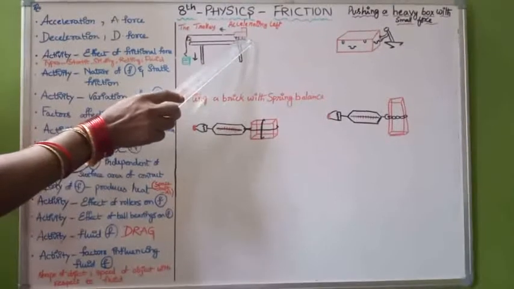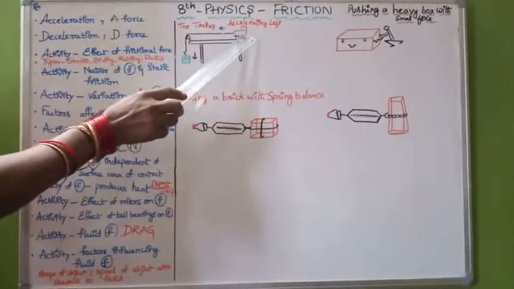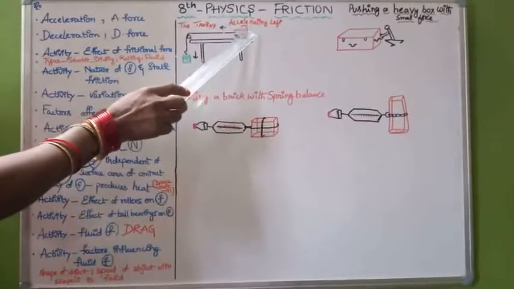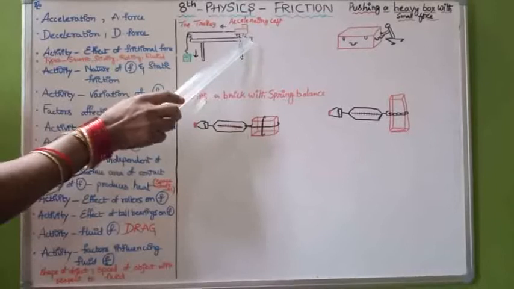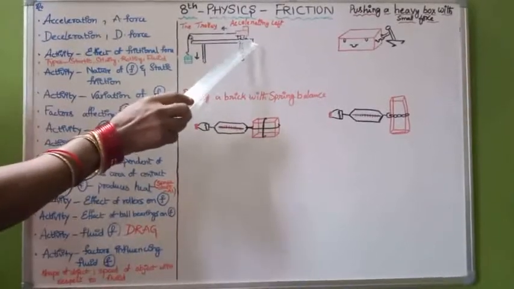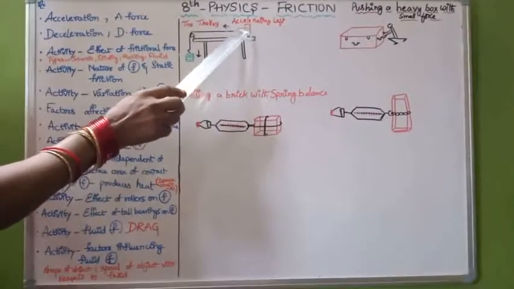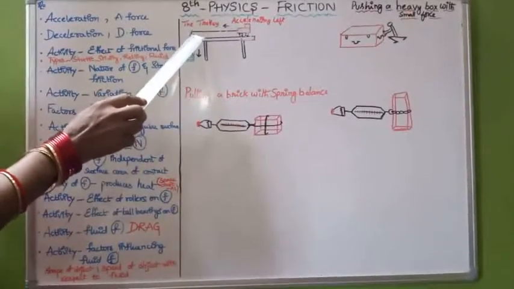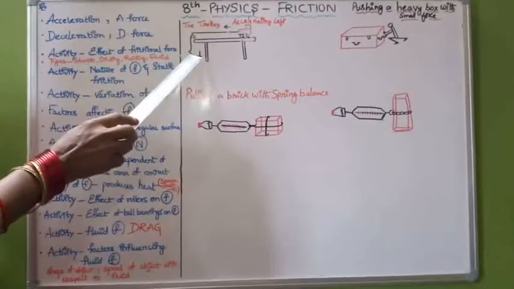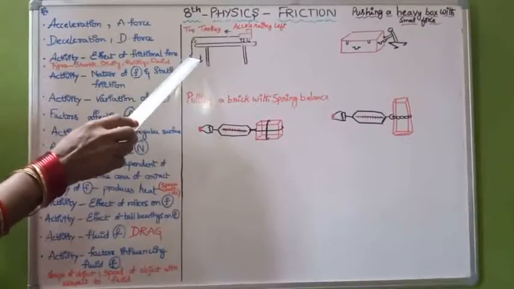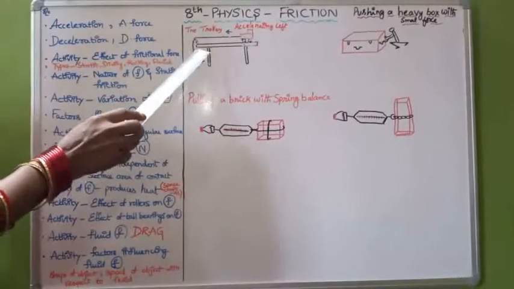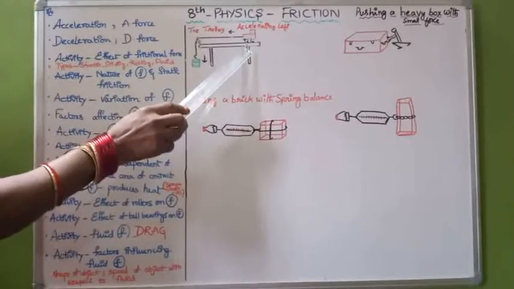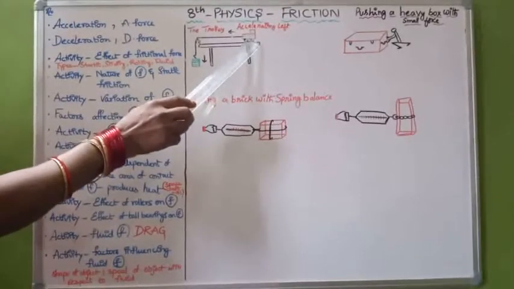Let us take a trolley. This is the trolley, and above the trolley there is a small wooden block. These two are placed on a table which is at rest, and with the help of an inextensible string over the pulley we are hanging a hanger, and at the end we are adding some weights. Now initially it is at rest. The table is also at rest and the trolley is also at rest.